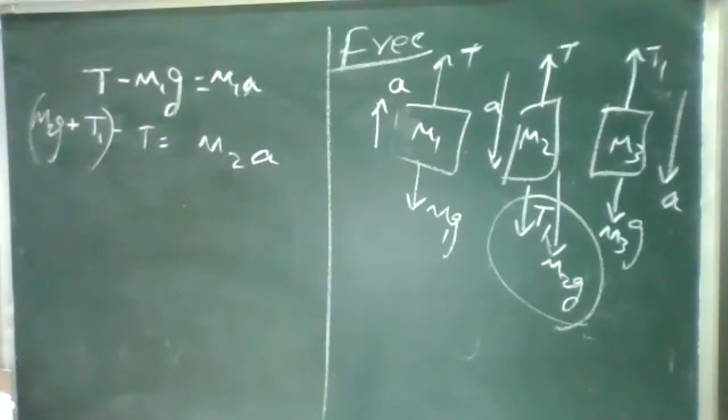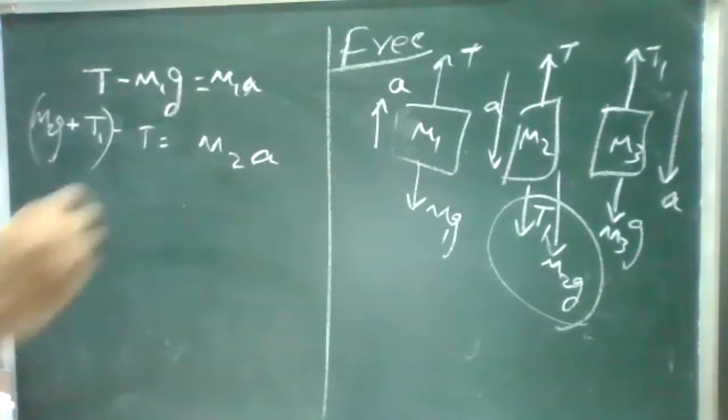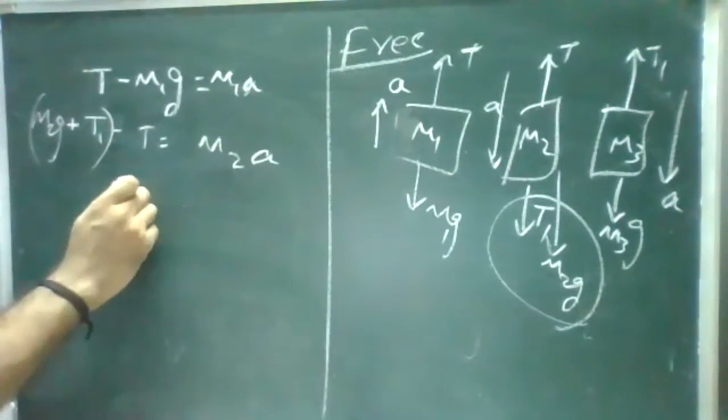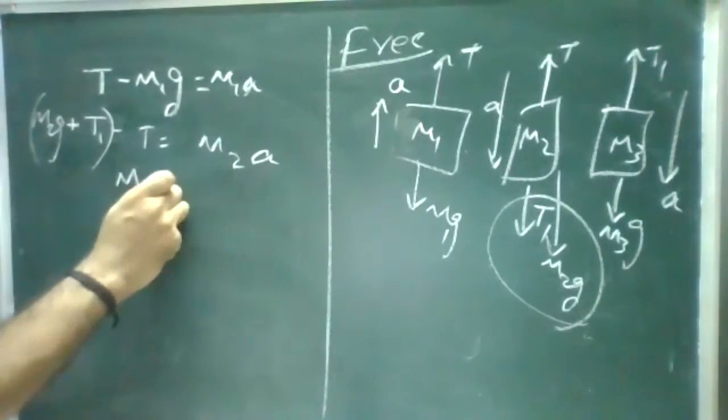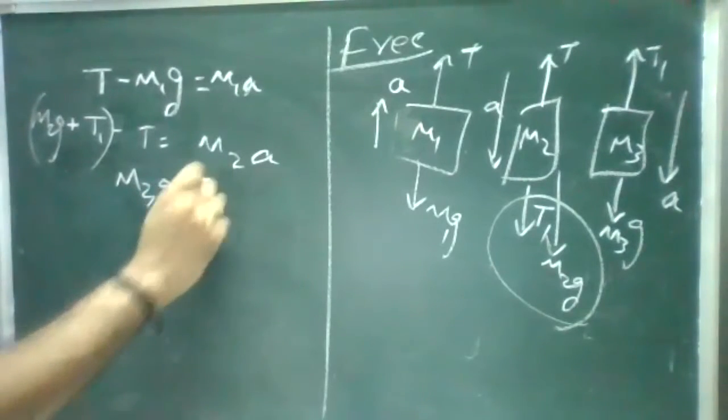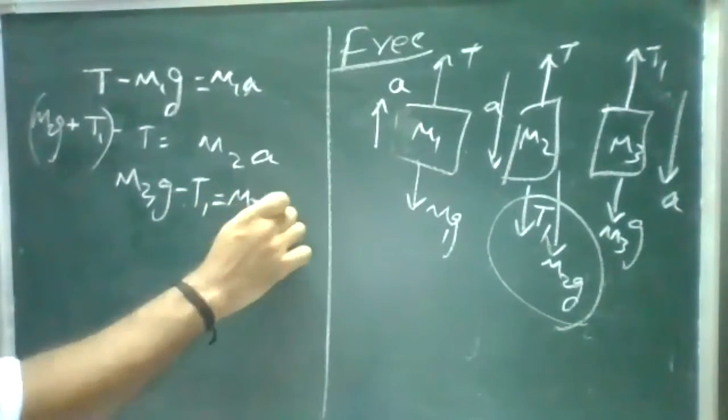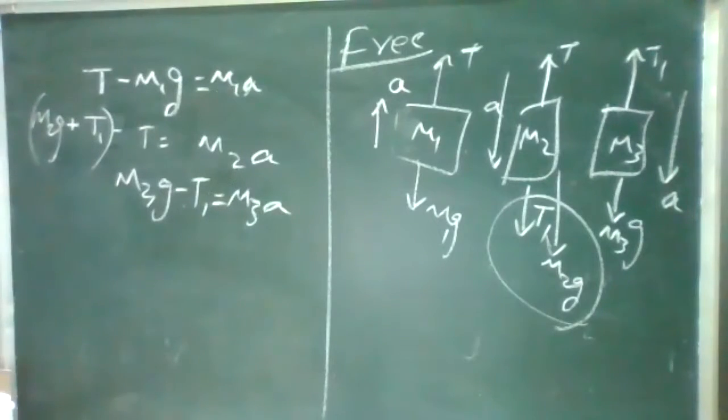M2G plus T minus T is equal to M2G. Okay, the gravitation will be added up. So when we're discussing the vertical direction, gravitation is a must in all the masses. Where there is a mass, there is gravitation and force. So for the third one, M3G is greater. M3G minus T1 is equal to M3A. Okay, these are the three equations, right?